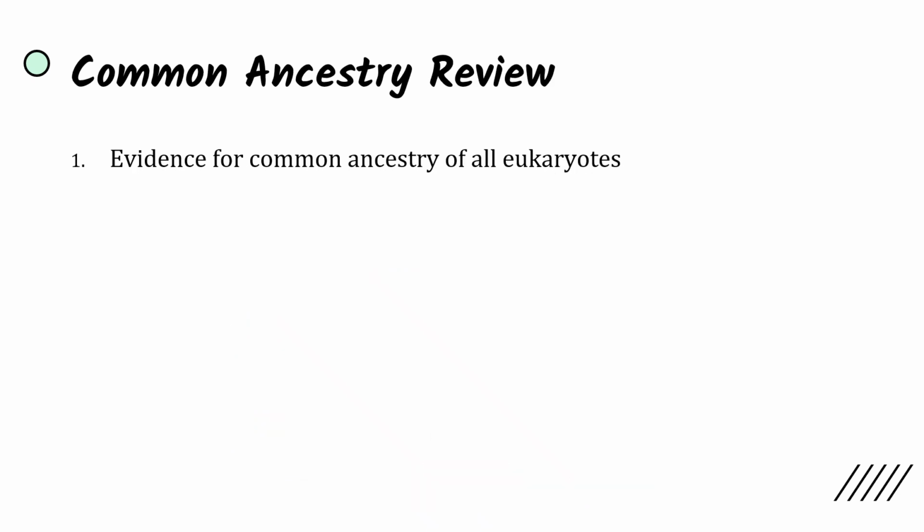So there you have it, super short lesson today, but there is evidence for the common ancestry of all eukaryotes, and that pairs nicely with our evidence for evolution we discussed in 7.6.